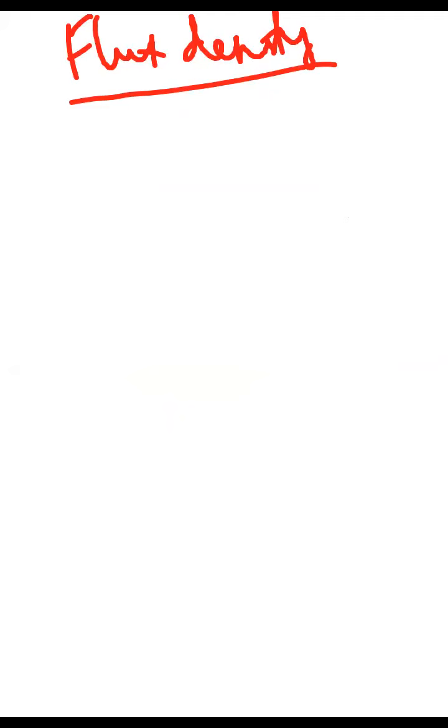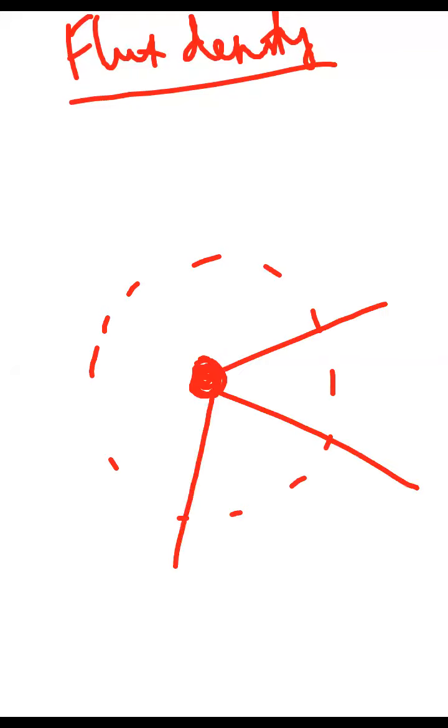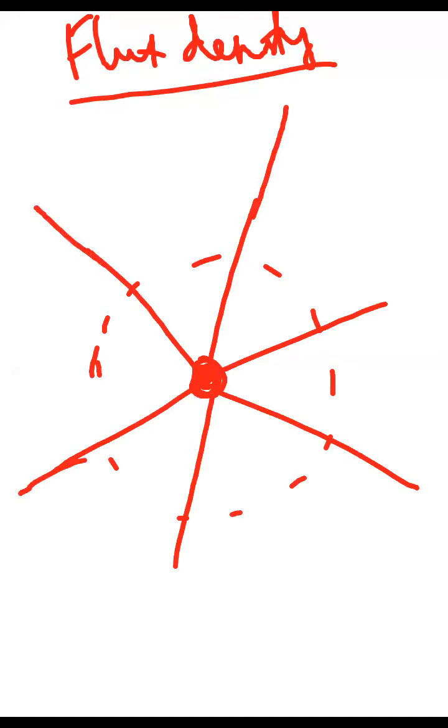So in this case, what I am going to do is take some charge and draw some imaginary surface. I know the electric field lines will be coming outside. And suppose another fellow comes and draws his imaginary lines like this.